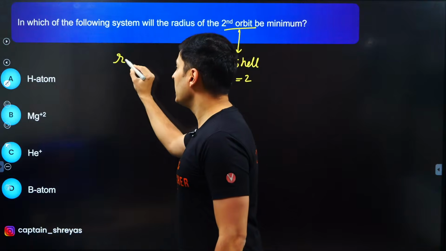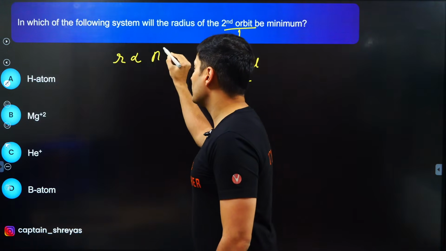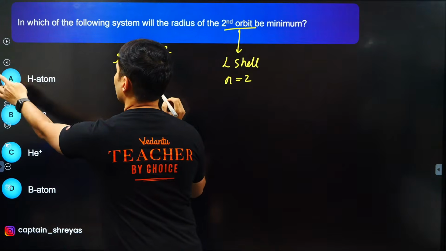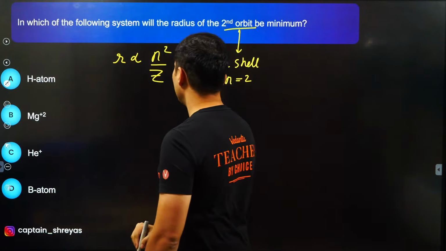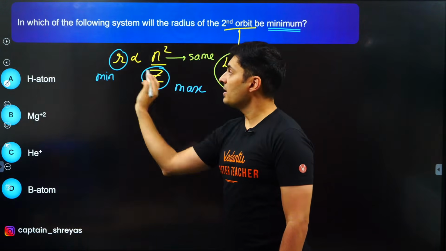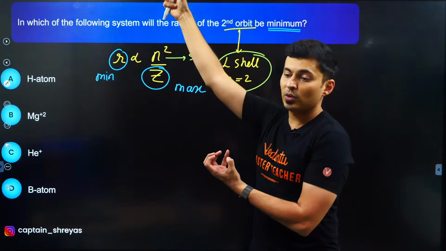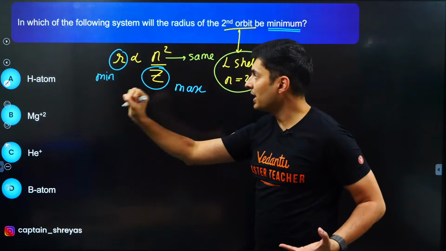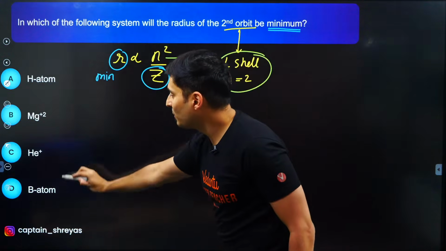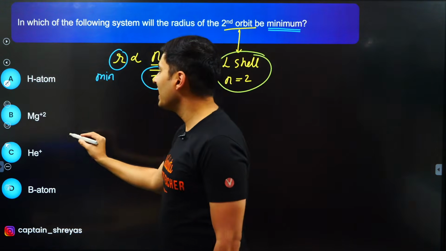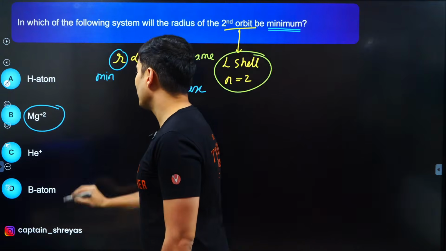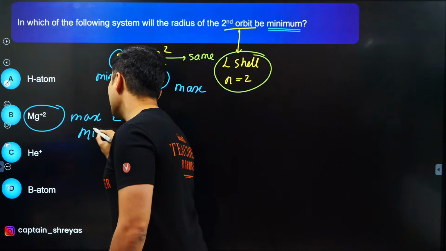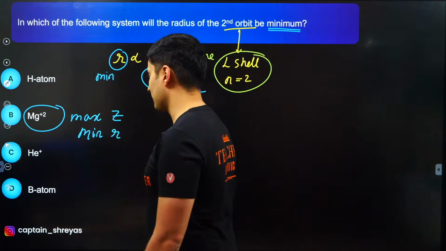Think like this. Radius is proportional to n square by Z. It is inversely proportional. Z is below, R is on the top. So it's an inverse relationship. If the denominator increases, the radius will decrease. So who has the biggest Z? Obviously this one. So this is the max value of Z, hence the least value of radius.